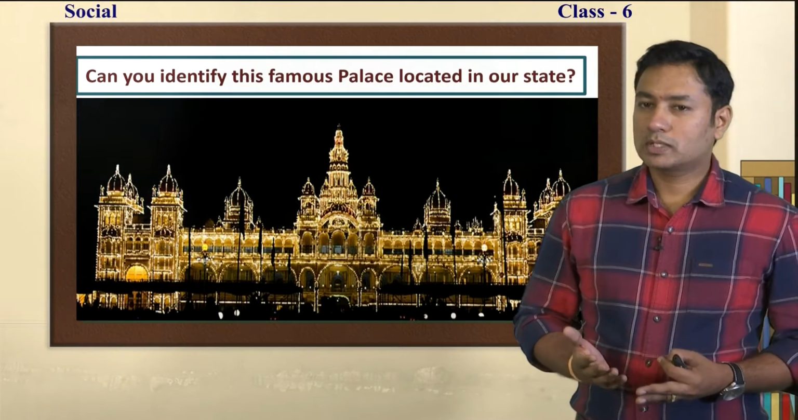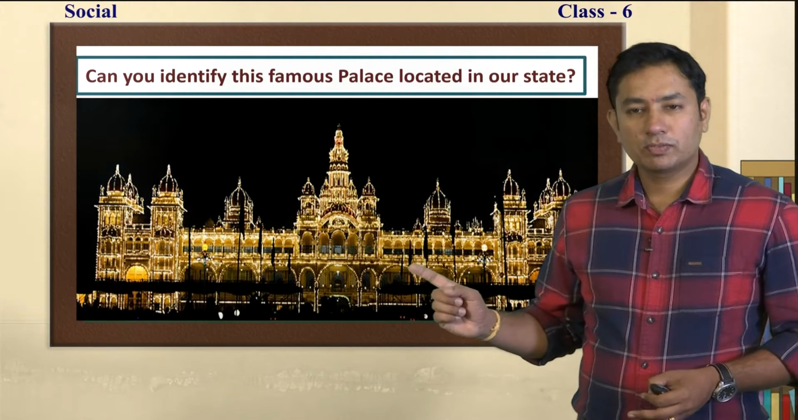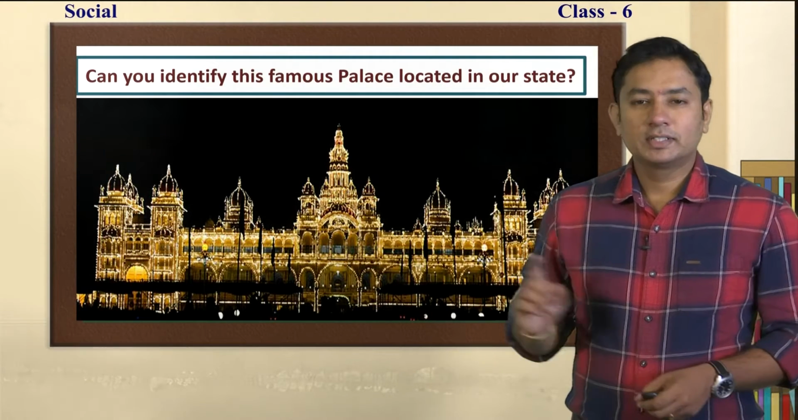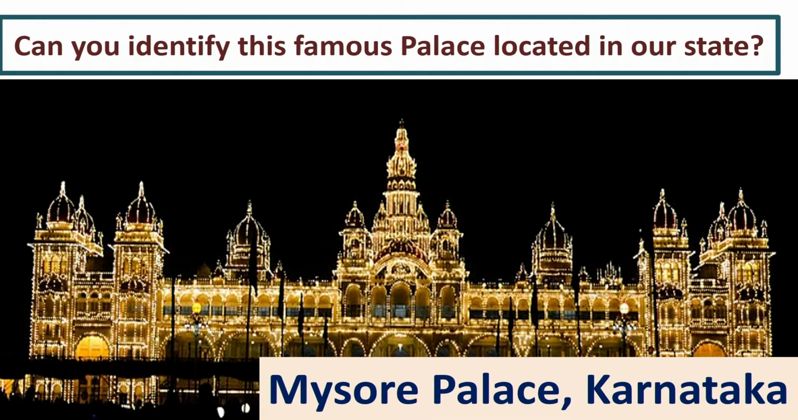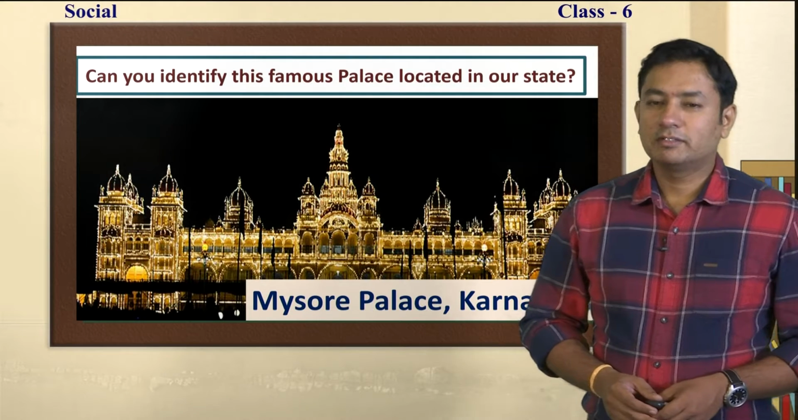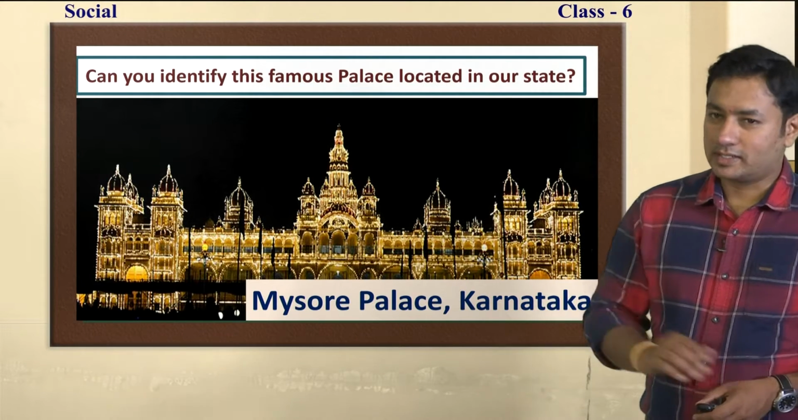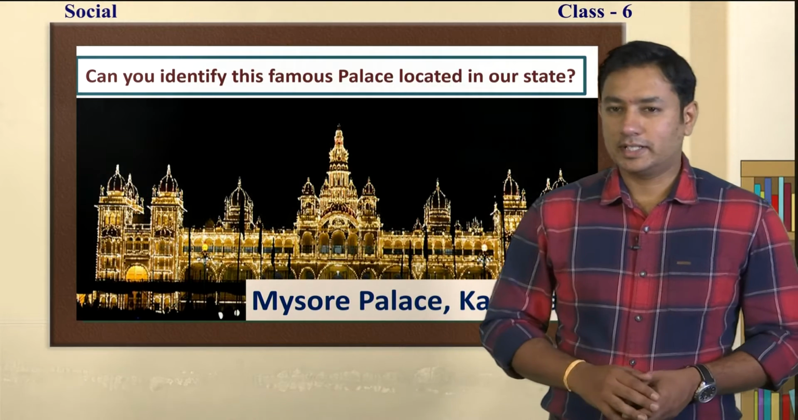The previous one was quite difficult, but this will be very easy for you. See, this you might have seen already. Which site is this? Can you identify this palace? See, the name of this palace is Mysore Palace, which is located in Karnataka itself. So most of you have visited there, is it not?